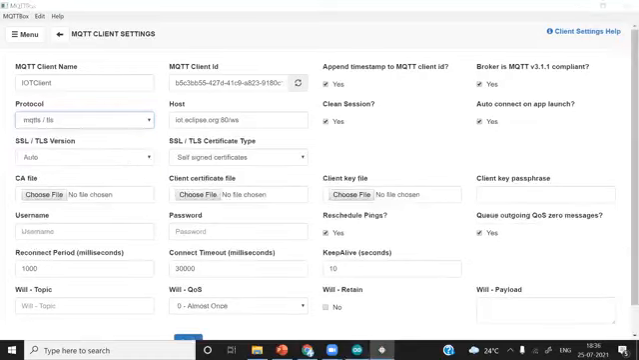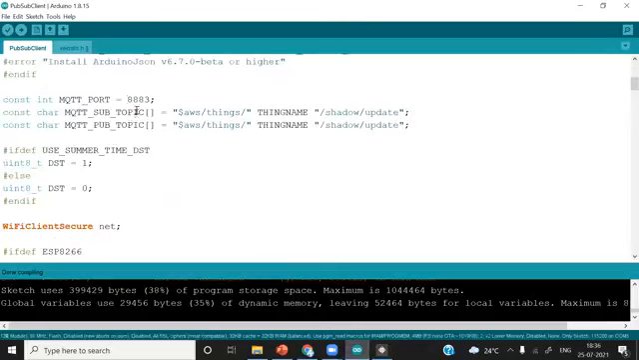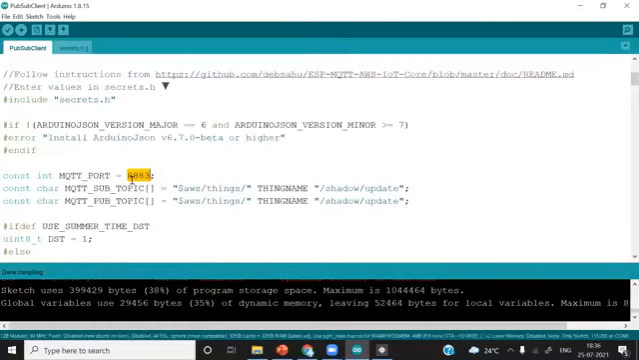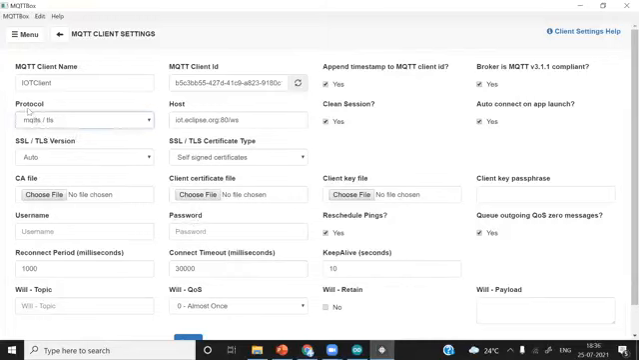You can see here the secure port is 8883. So it is the MQTT TLS port, secure port, encrypted port. So we'll select this protocol as MQTT TLS. Now the next thing is host, where you can find the host.